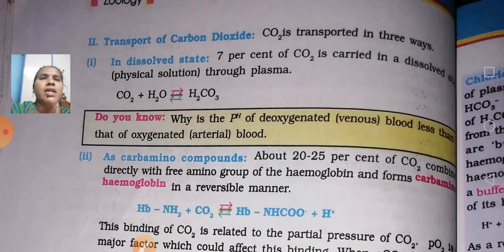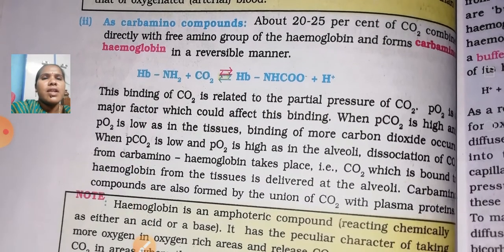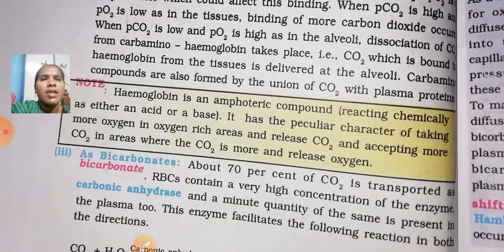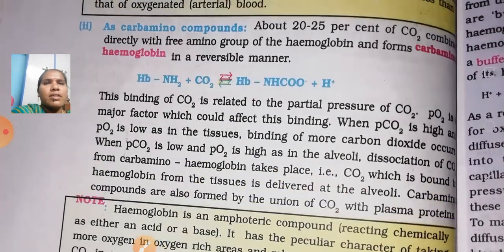Explain. So here, carbon dioxide is transported in 3 ways. First one is in dissolved state, second one is as carbamino compounds, and the next one is as bicarbonates. So like this you have to write, with the formulas as they are. First you read carefully, and based on that you have to write the content.